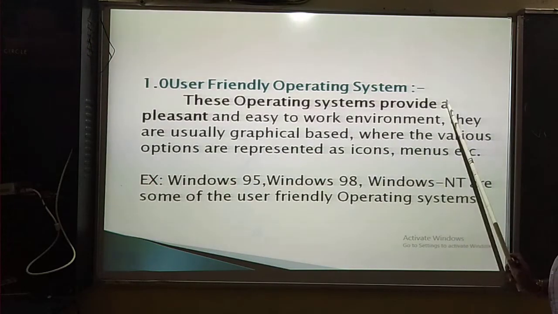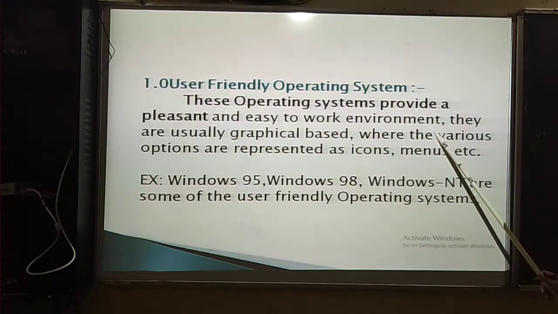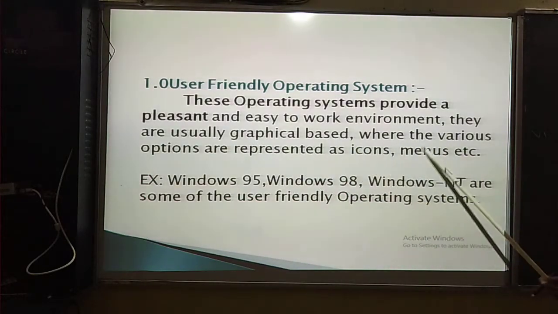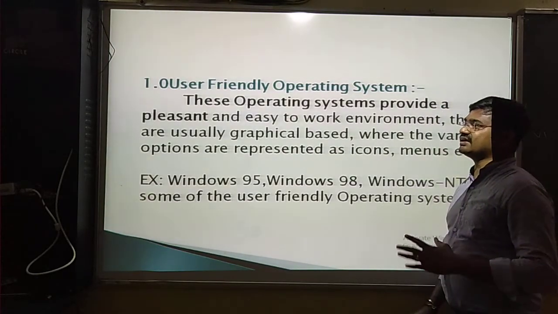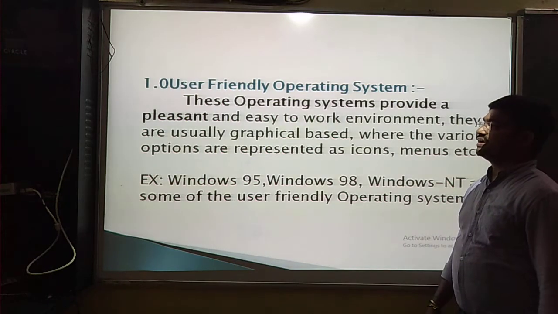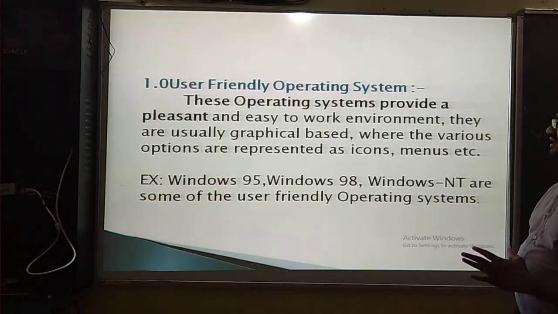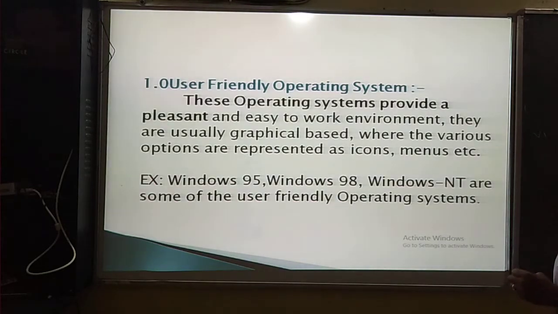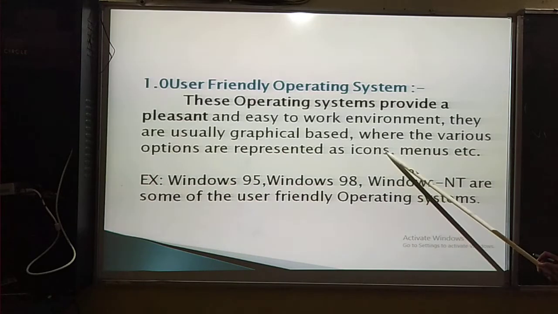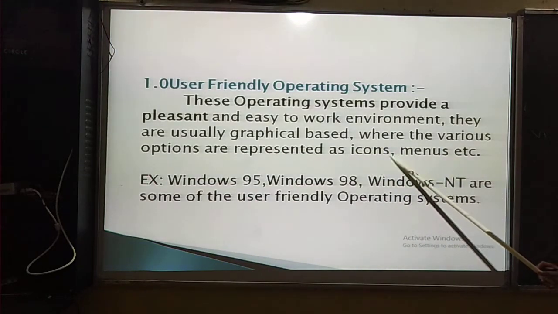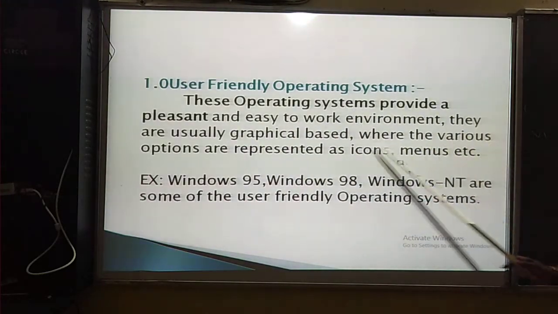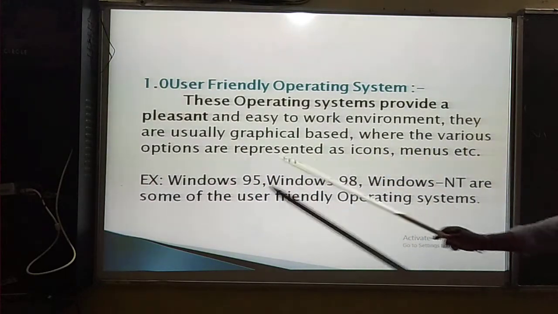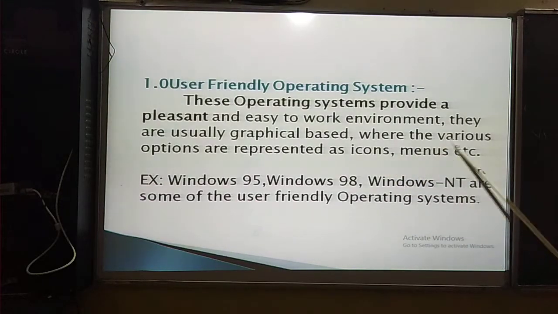The operating system provides a pleasant and easy to work environment. They are usually graphically based, where the various operations are represented as icons, menus, etc. So the user friendly operating system is very useful for the creation of any type of function by the users, working with icons and menus. So the user can very easily create any operations. This operating system provides a pleasant and easy to work environment.